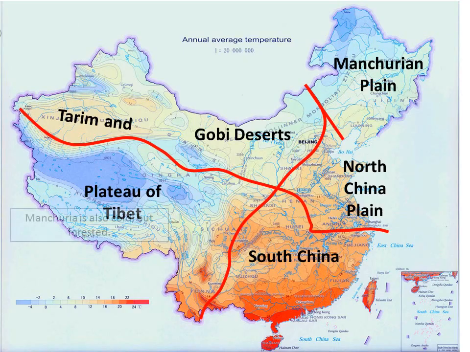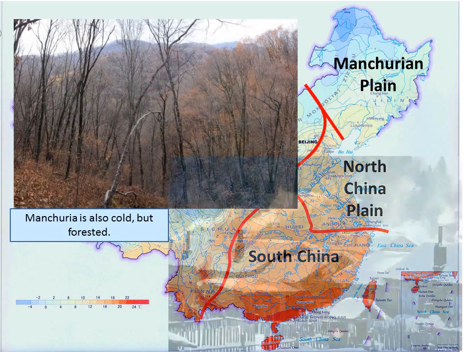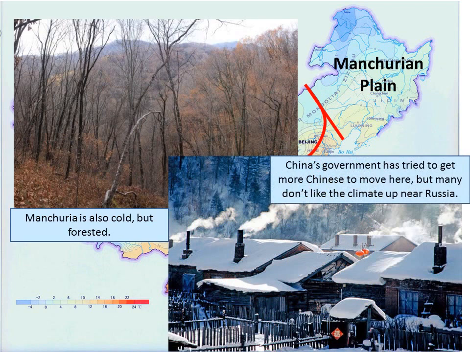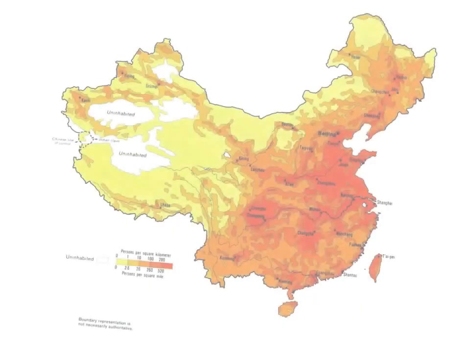All right, Manchuria. Manchuria is cold, but it's forested. The government has tried to get more Chinese people to move here, but they don't tend to like the climate up near Russia. Still, more Chinese people live here than in the deserts or on the Tibetan Plateau.